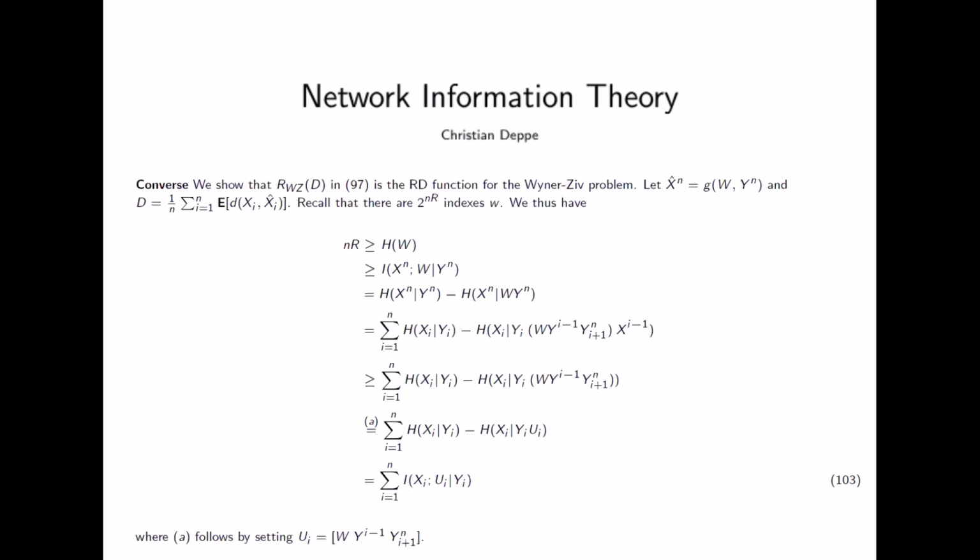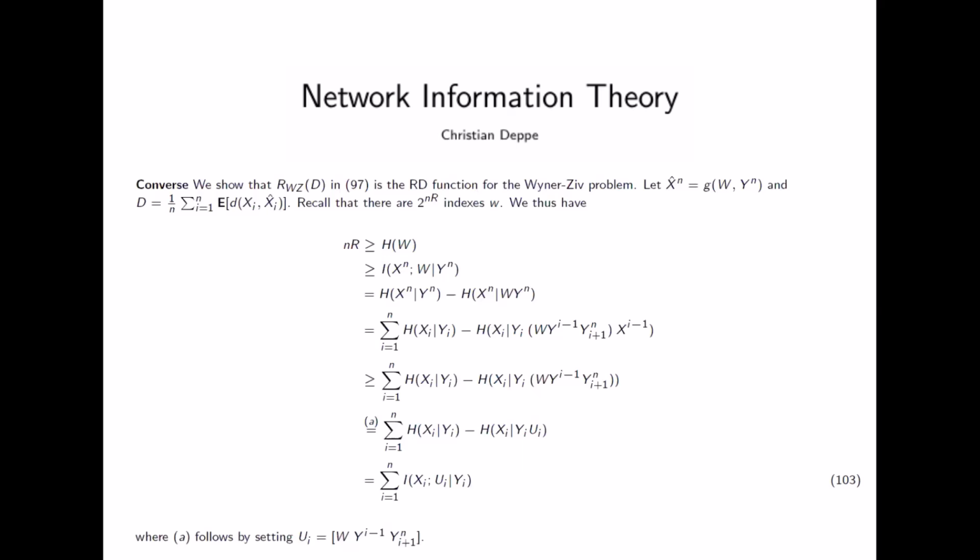We know n times R is greater equal H of W. It's the same argument that we had before, because we have 2 to the n R indices W. So if you look at the random variable W, n times R has to be greater equal the entropy of W.